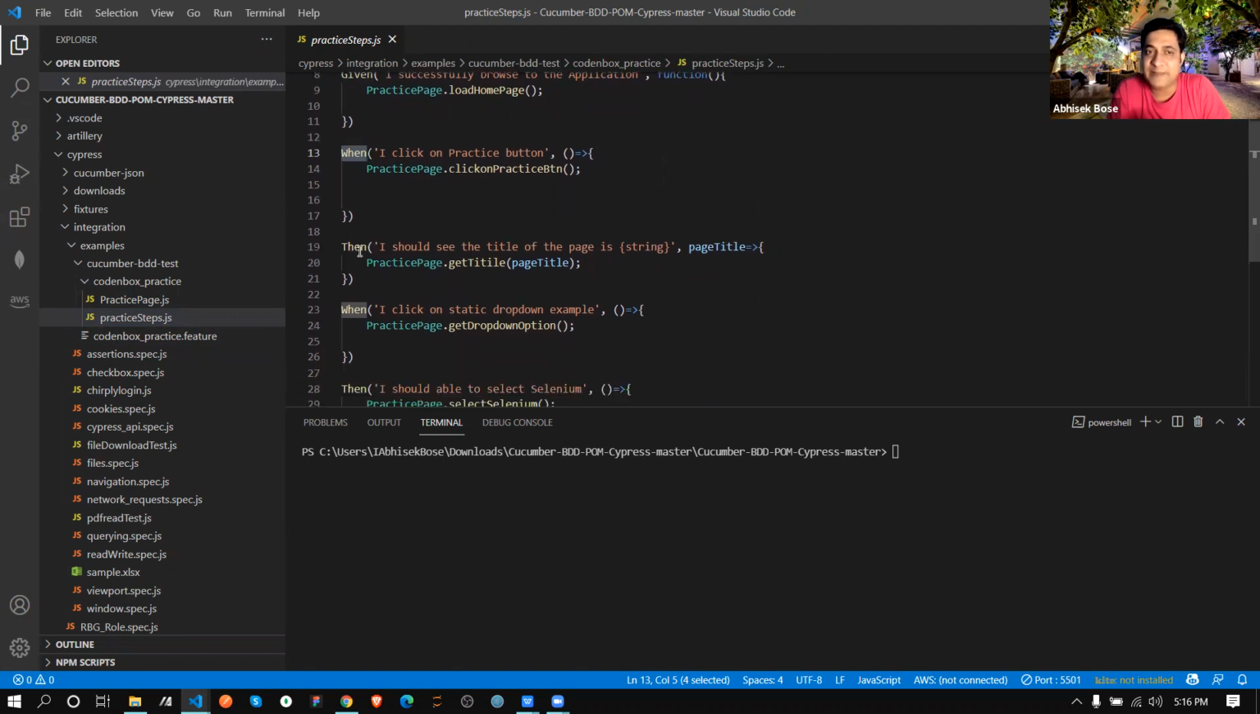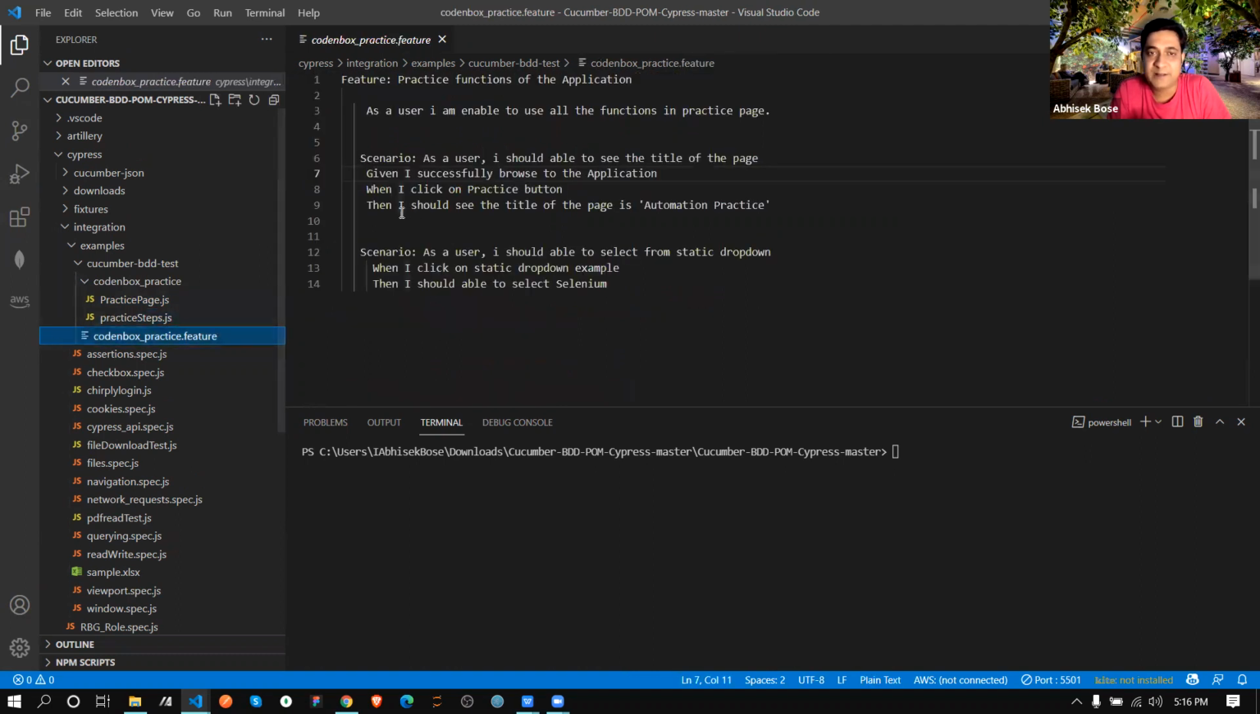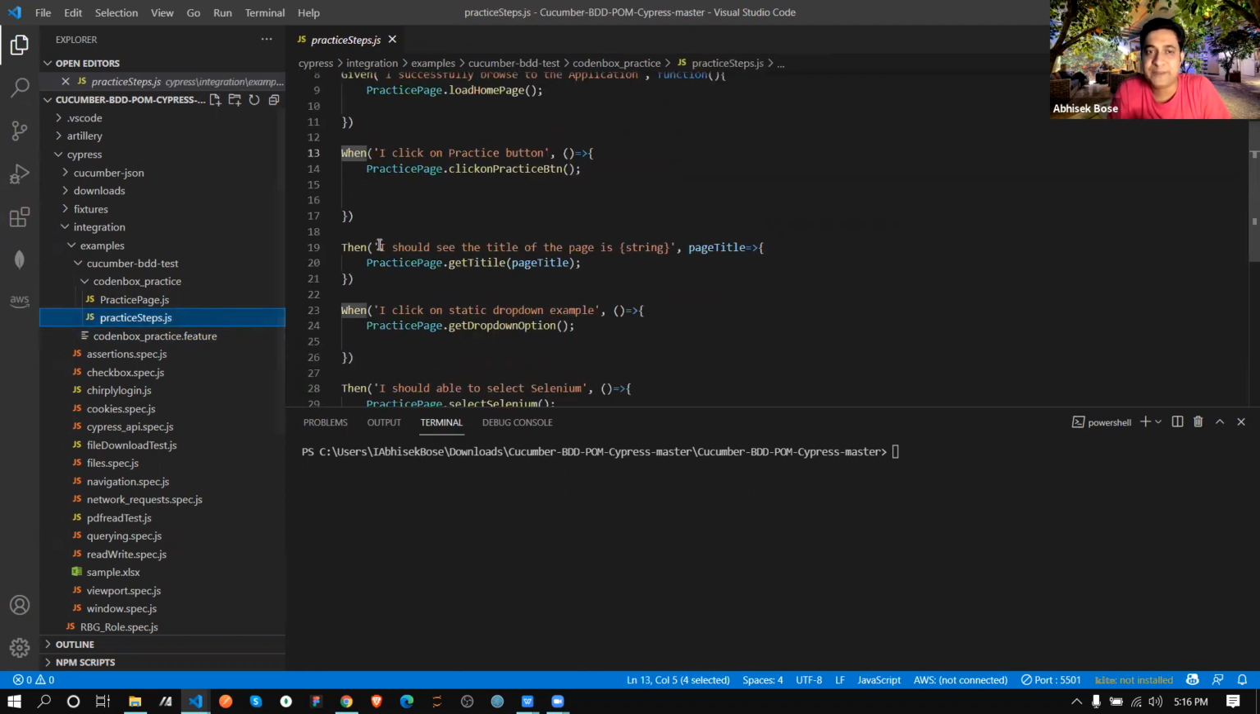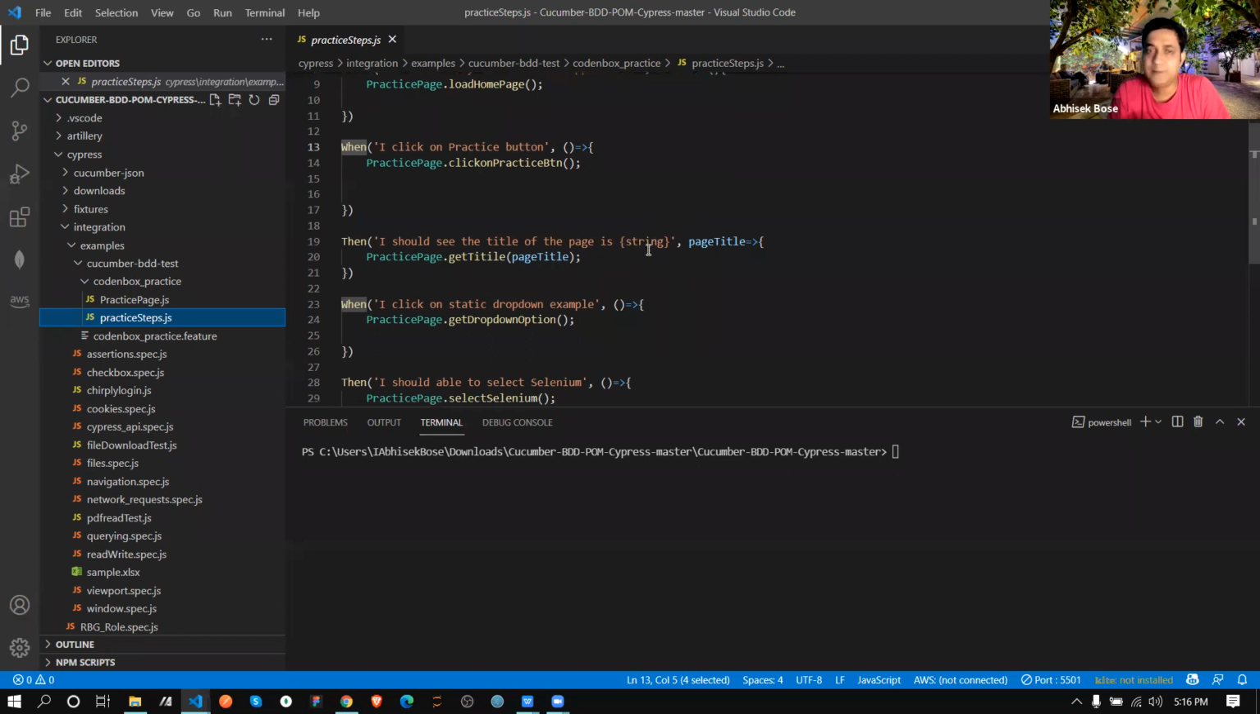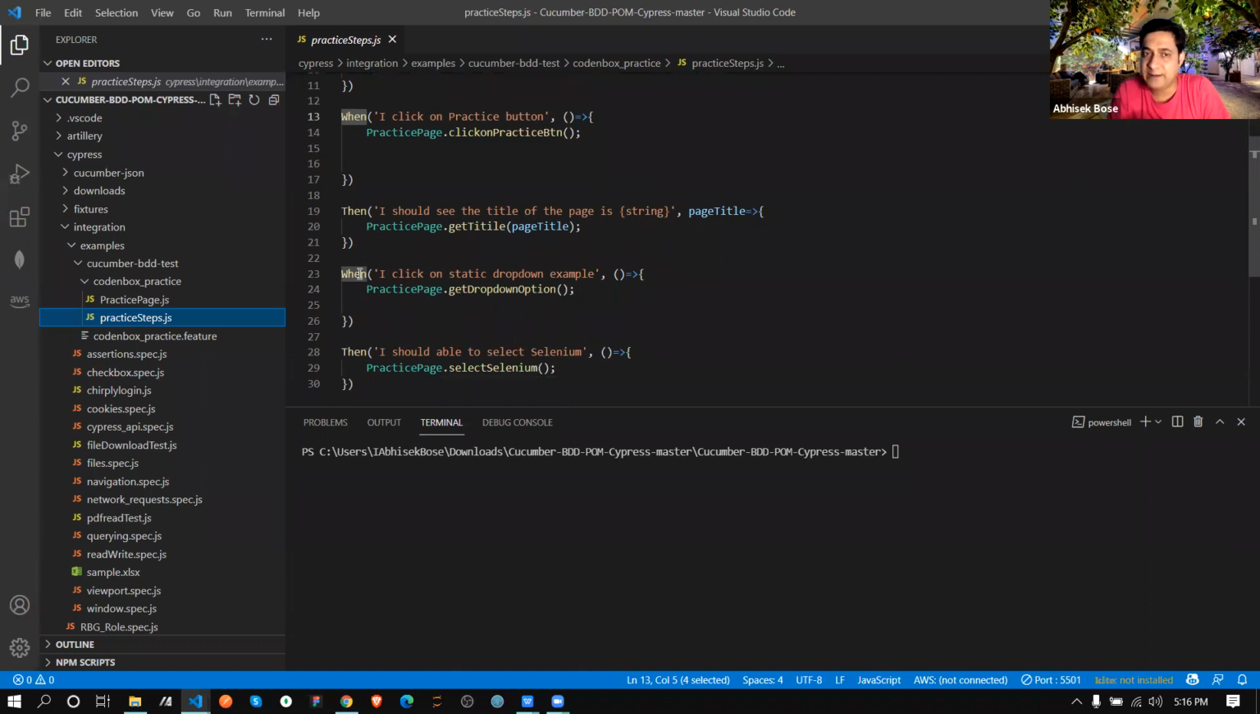Then we have a then step. Same thing, just check: I should see the title of the page is this automation practice. So over here, I should see the title of the page is a string. Why string? Dynamically, whatever the page title is will be reflected here, so that's why I put it in the second bracket. For the second scenario, again, one when and another then.